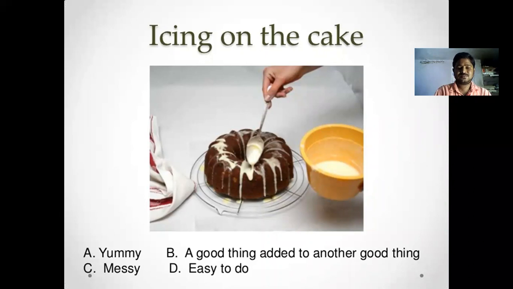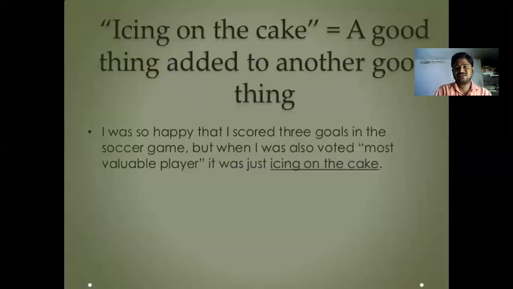That is what we have to understand. And messy means it's also the same thing, making it very easy to understand and easy to do. And the meaning of this idiom, icing on the cake, is a good thing that is added to another good thing. A good thing was already there, and it was added to another good thing. So like that, it is a good thing on a good thing, like making it very easy to understand, making the task very easy.